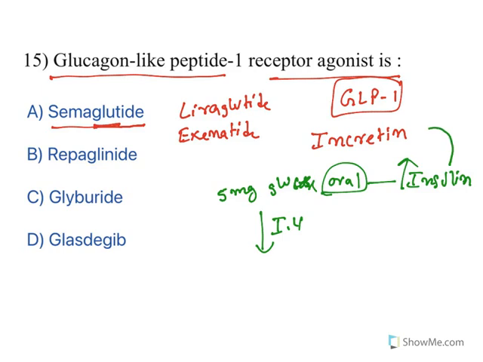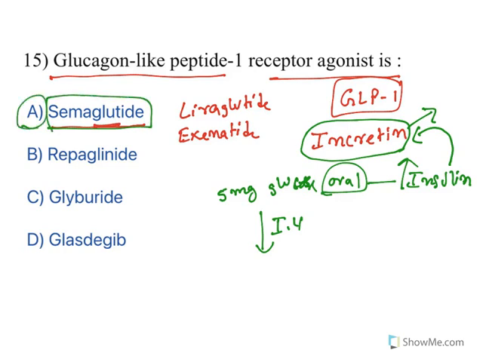The reason is in the gut we have certain hormones known as incretins. They will increase the levels of insulin release. So when you give incretin mimetics, insulin level will be increased, and they will help to control blood sugar levels. And in that class, semaglutide comes. So the answer is A.